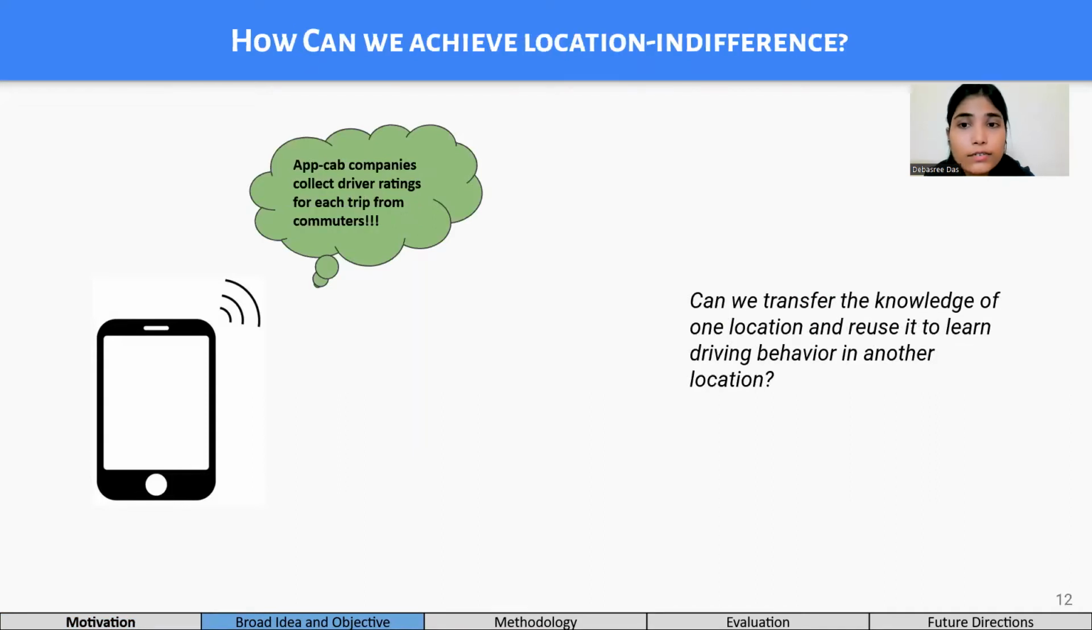Along with this, we can use the knowledge of one existing model and enrich it using another location's data, and also cross-verify it through the trip score given by the commuter.